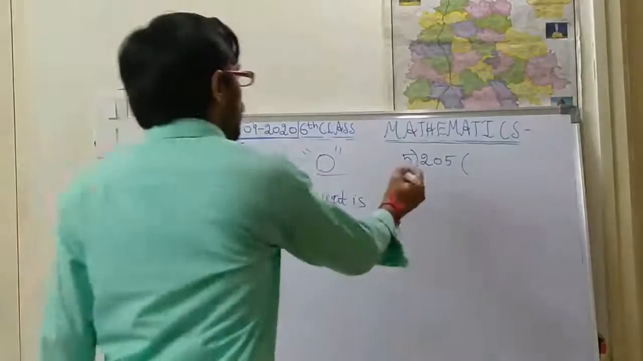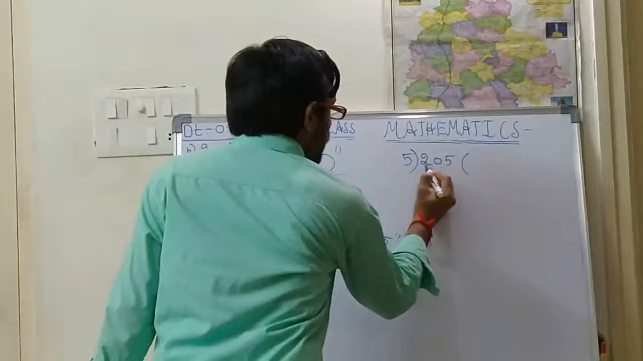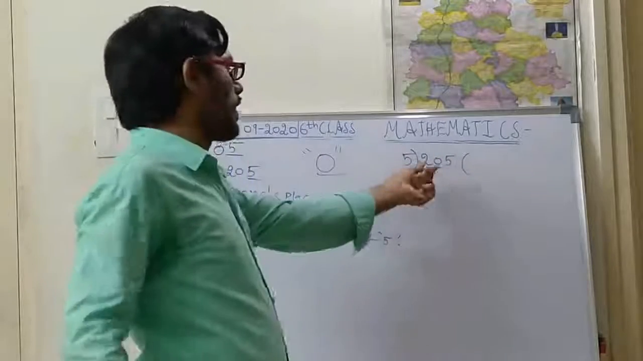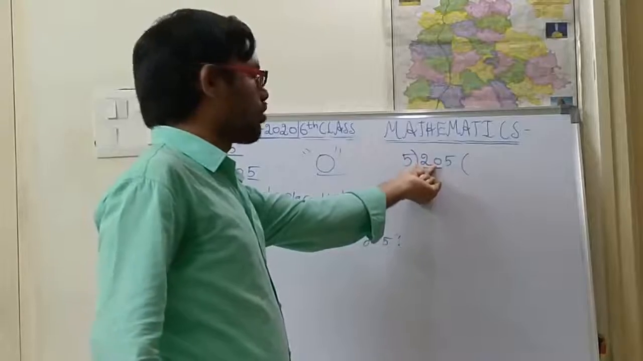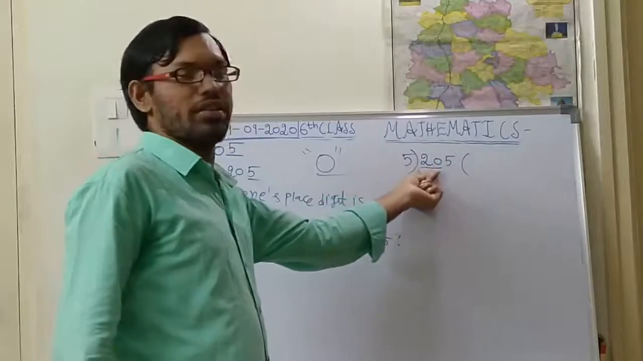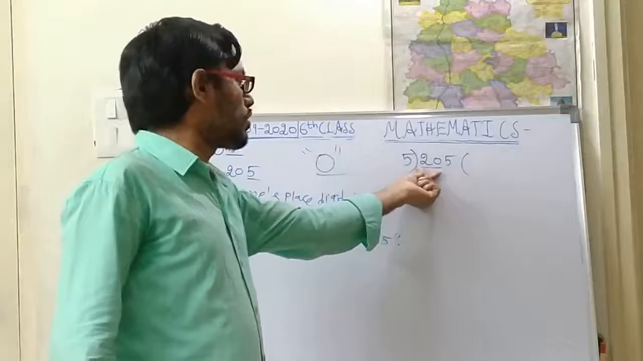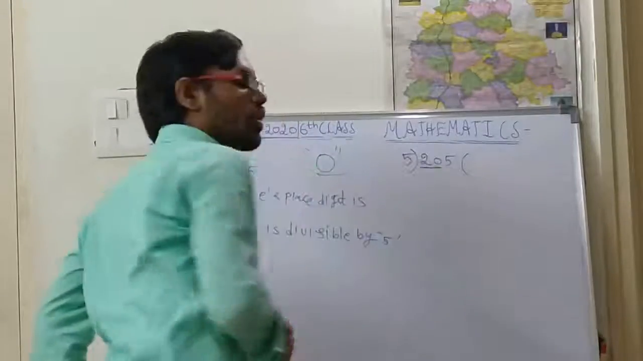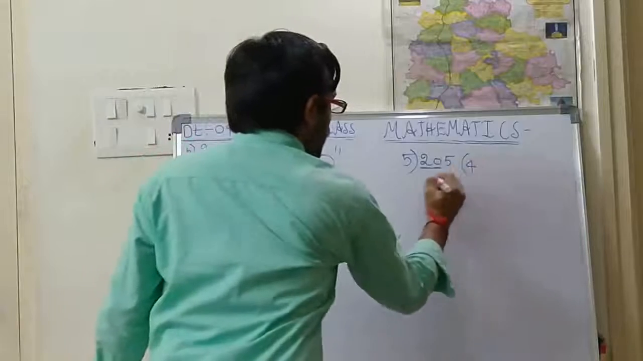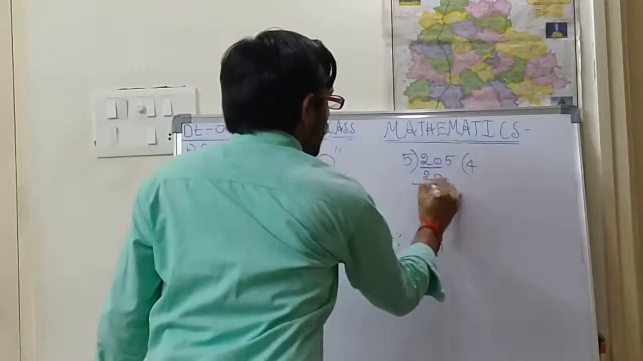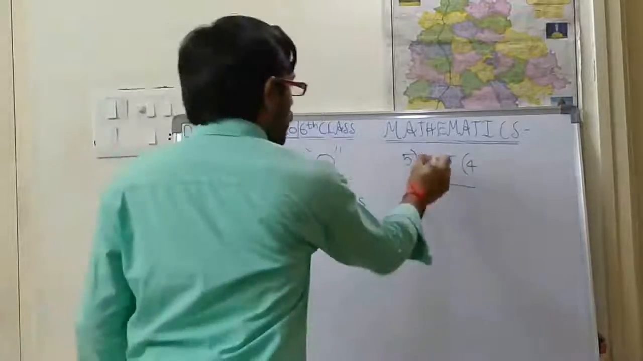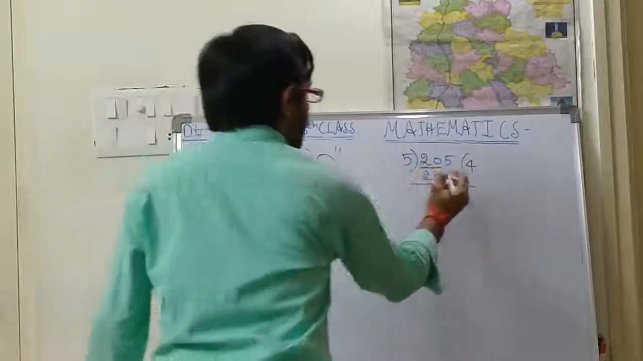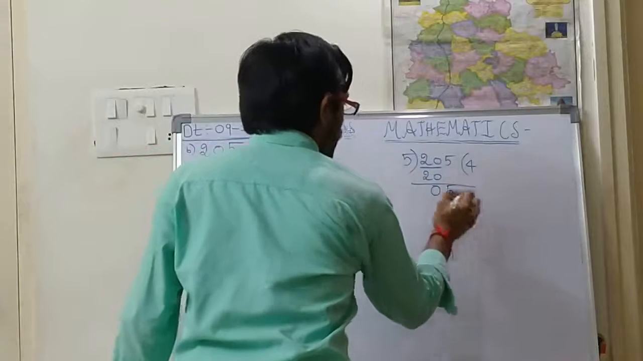So first take 5. You should take 2 numbers at a time, because here 2 is less than 5, so we can't take only 2. So we should take the 2 numbers, 20. When will 20 go? 5 fours are 20. Is it right, children? 5 fours are 20. So 20 minus 20 is 0. But here what is there? 5 is there. So you take 5.